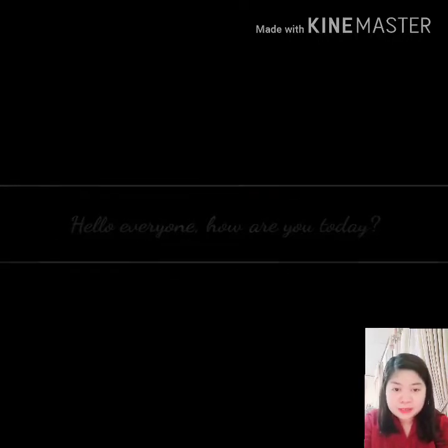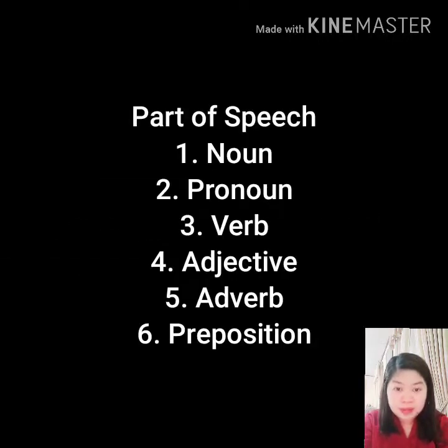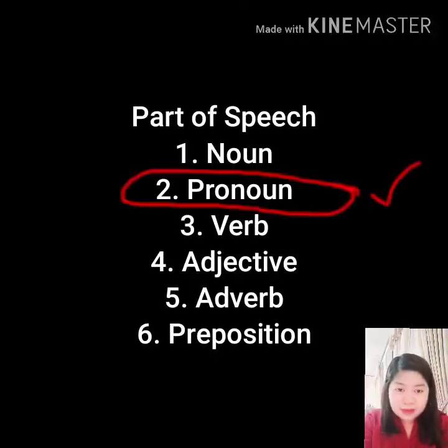We are going to talk about parts of speech. There are six parts of speech: noun, pronoun, verb, adjective, adverb, preposition. Take a look. Here they are. They are very important in English, but now we will talk about pronouns.